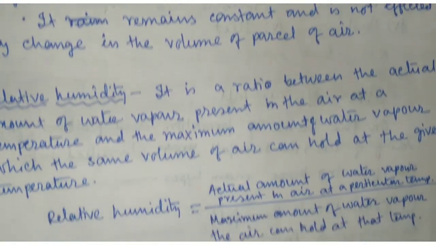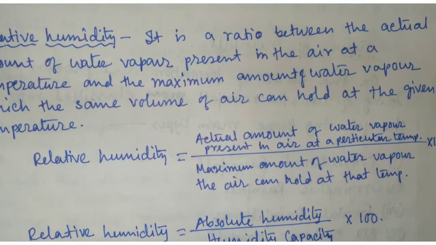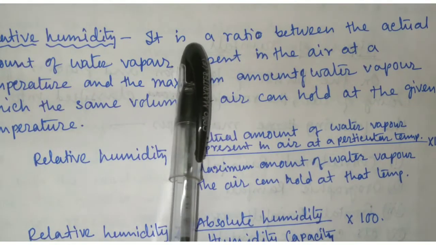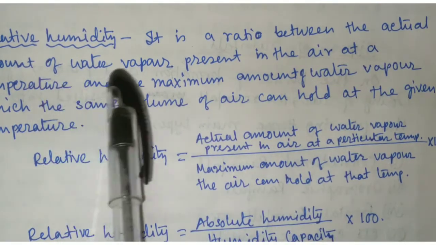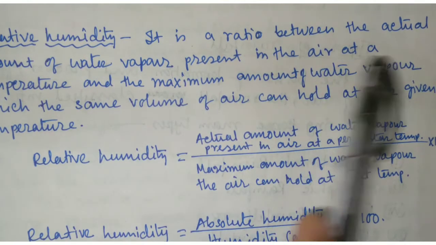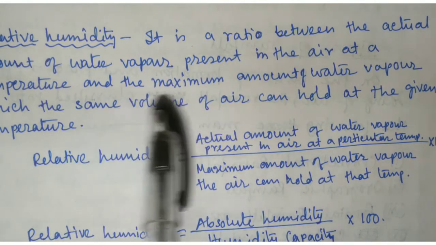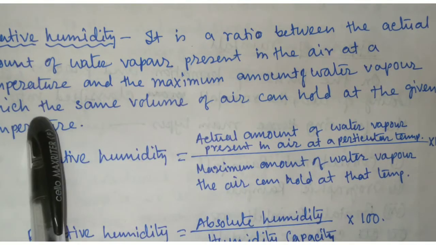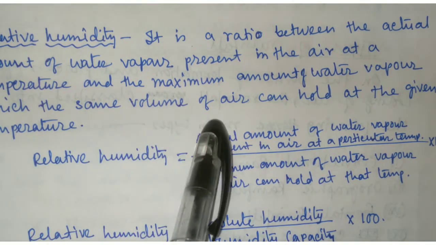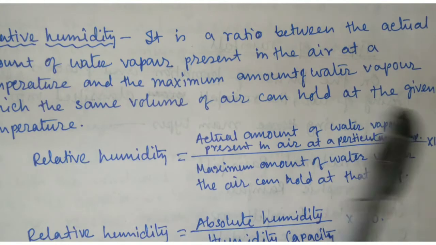Now, relative humidity. Relative humidity is a ratio between the actual amount of water vapor present in the air at a temperature and the maximum amount of water vapor which the same volume of air can hold at the given temperature.